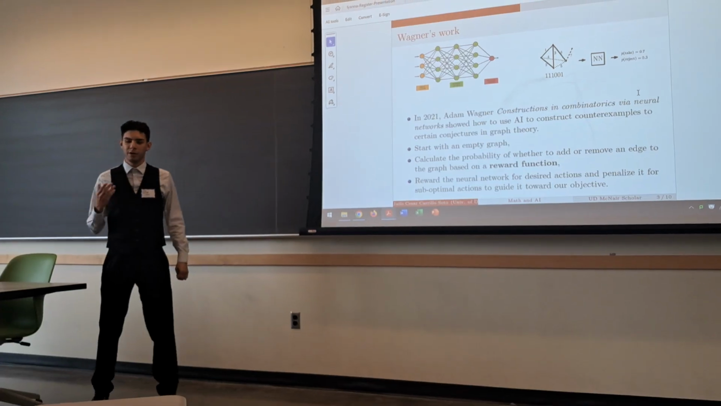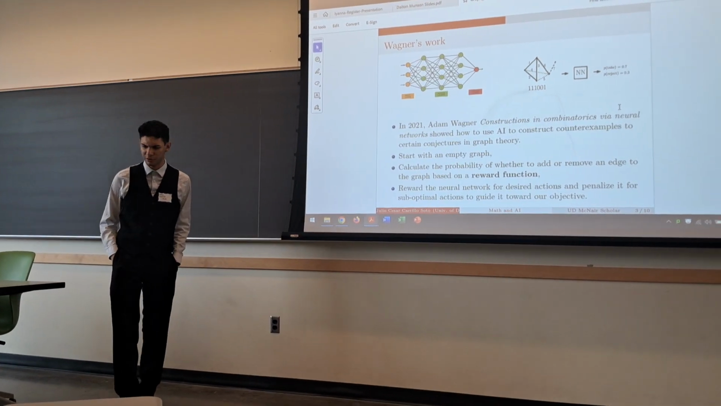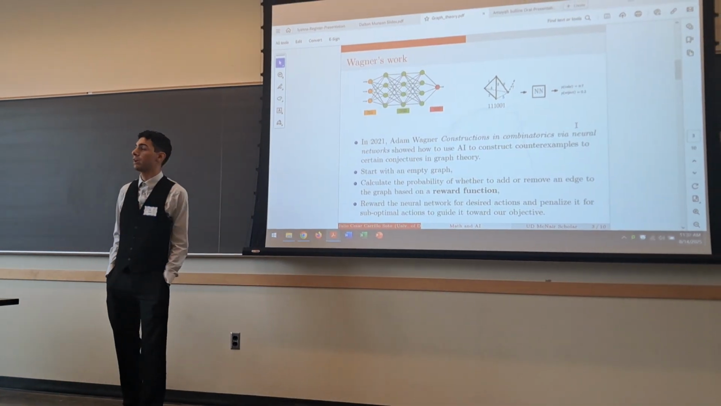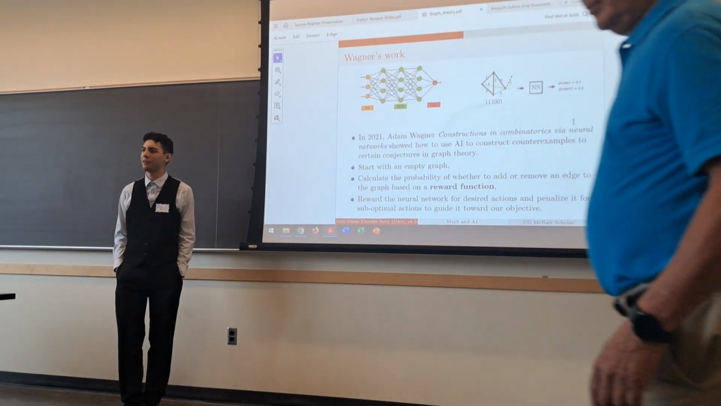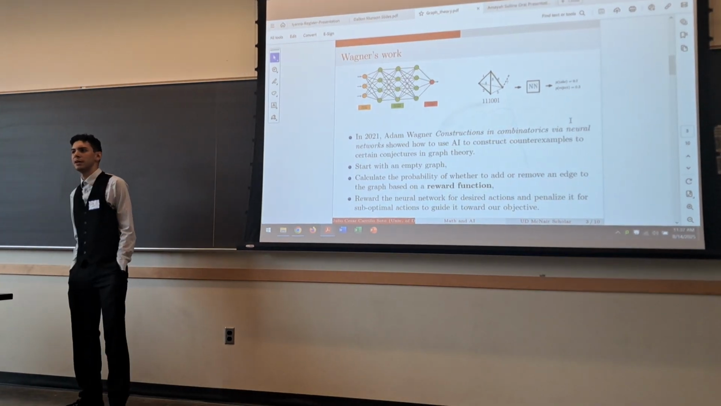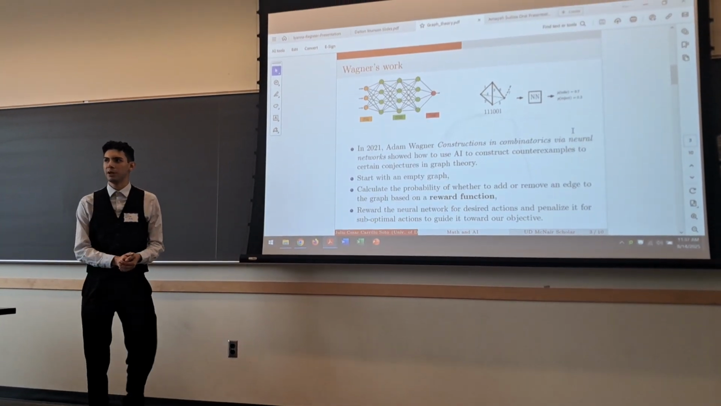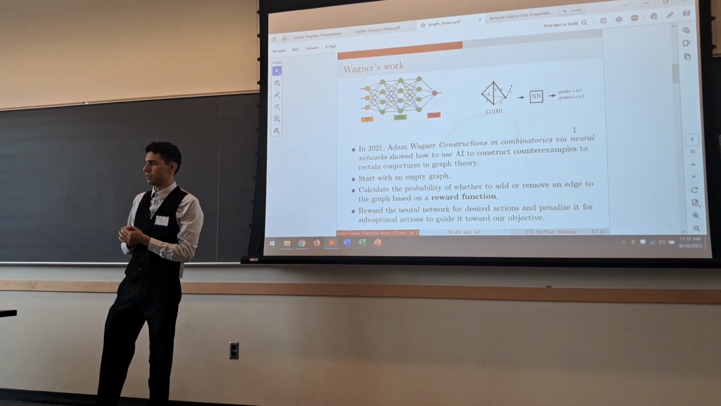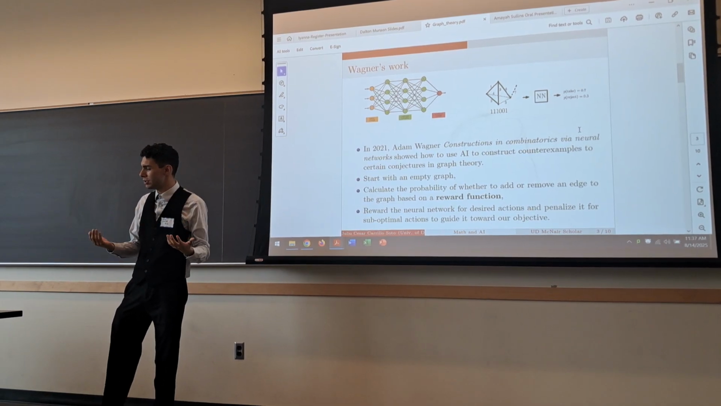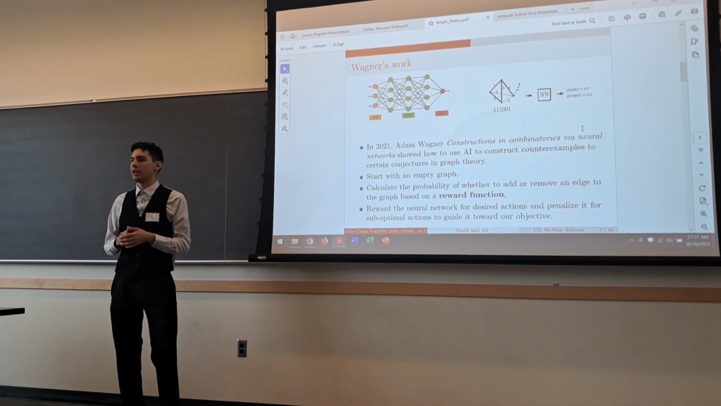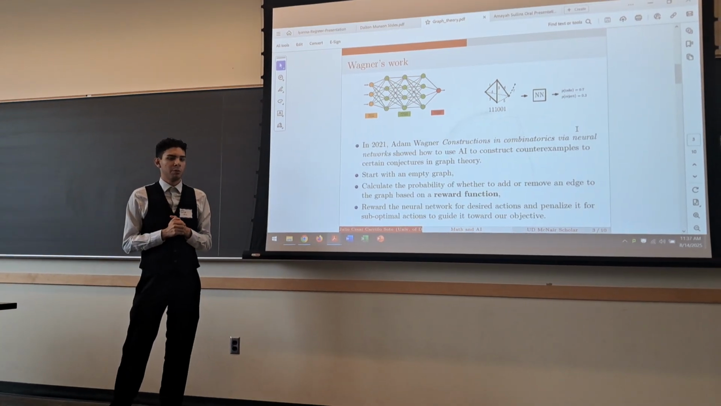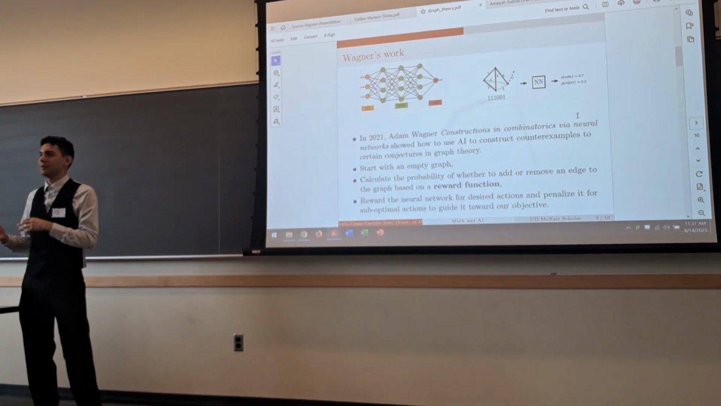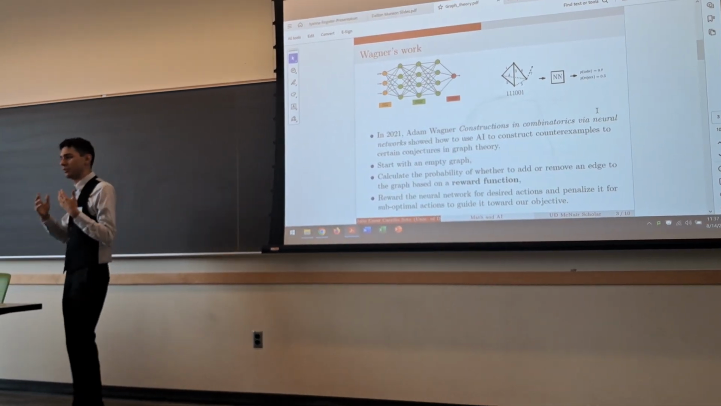In 2021, Adam Zsolt Wagner published a paper called Constructions in Combinatorics via Neural Networks, which shows how to use AI to construct examples for conjectures in graph theory. The way he did this is that he first started with an empty graph, which he then put into the neural network, shown on the top left, and it output a probability, which told the neural network to either add or remove an edge based on what we call a reward function. This is an iterative process where we reward our neural network based on desired actions and penalize it based on suboptimal options, guiding it to our objective, which is disproving a conjecture.